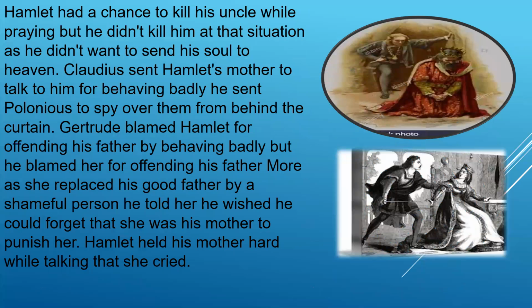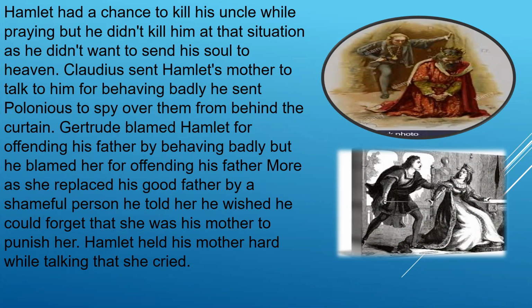Hamlet had a chance to kill his uncle while he was praying, but he didn't kill him in that situation, as he didn't want to send his soul to heaven. Claudius sent Hamlet's mother to talk to him for behaving badly. He sent Polonius, his advisor, to spy on them from behind the curtain.